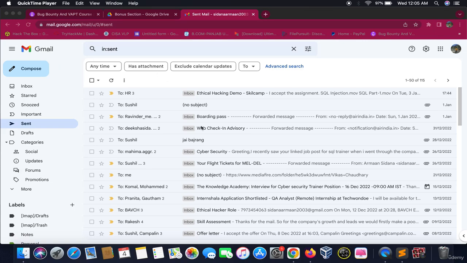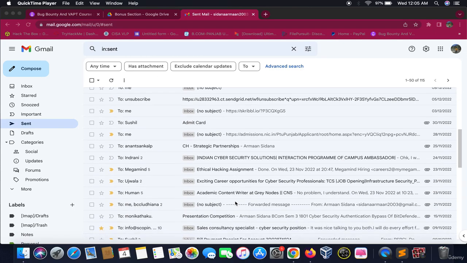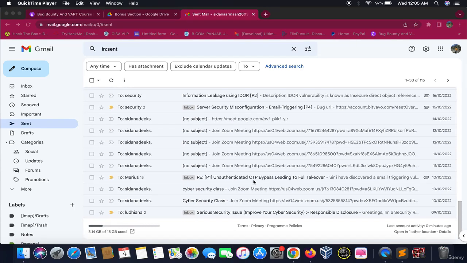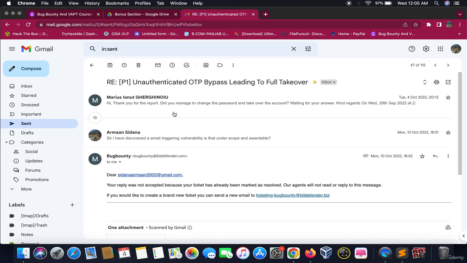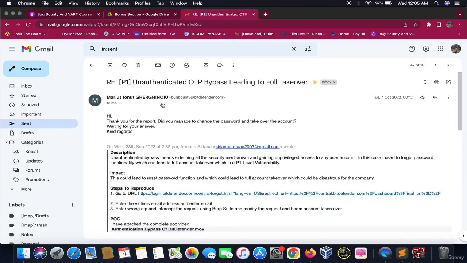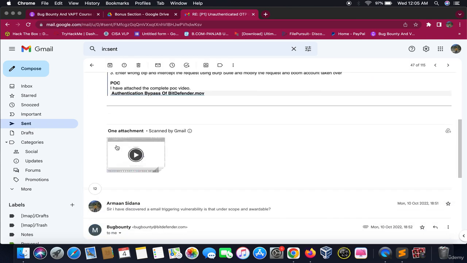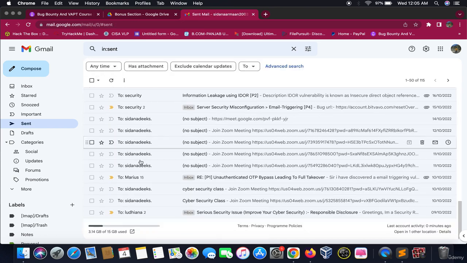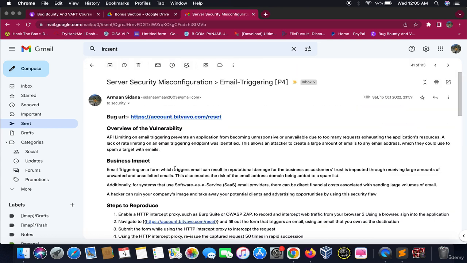In this section I would tell you how to make a perfect bug report. So I would discuss it in a very simple way. Okay, so let me take an example of, let's say, this. Okay, firstly you have to give the URL where you find the bug. Okay, then you have to give the overview of the vulnerability.